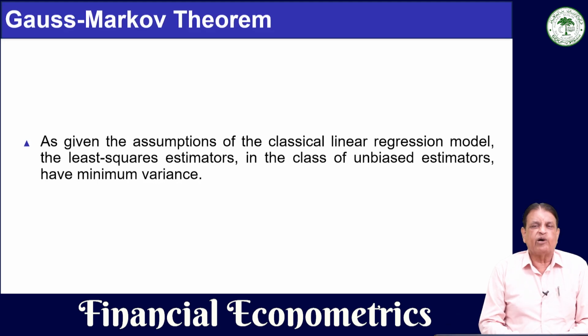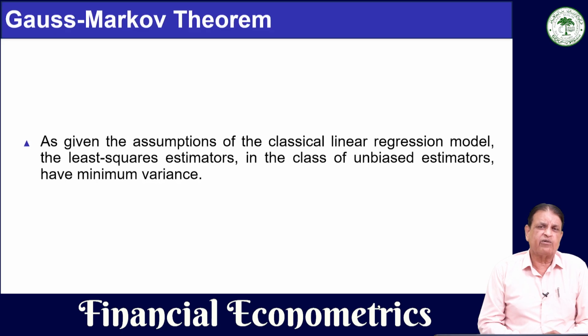So we have the Gauss Markov theorem, which mentions the same thing: given the assumptions of the classical linear regression model, if all the assumptions given above are correct, then the least square estimator will have minimum variance in the class of linear unbiased estimators. That is what we call the Gauss Markov theorem. So, the least square estimator that we obtained in my last lecture, we talked about the least square estimator.